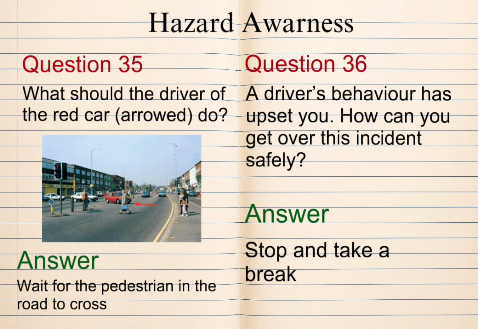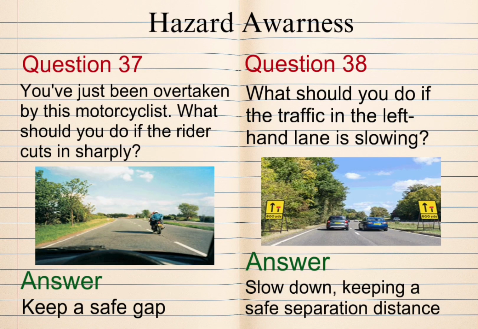Question 36. A driver's behavior has upset you. How can you get over this incident safely? Answer: stop and take a break. Question 37. You've just been overtaken by this motorcyclist. What should you do if the rider cuts in sharply? Answer: keep a safe gap.